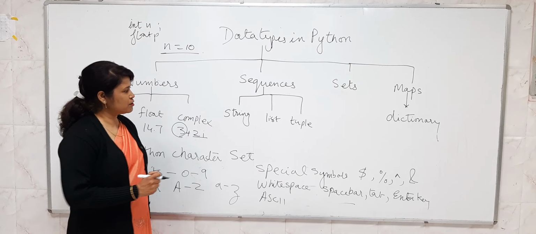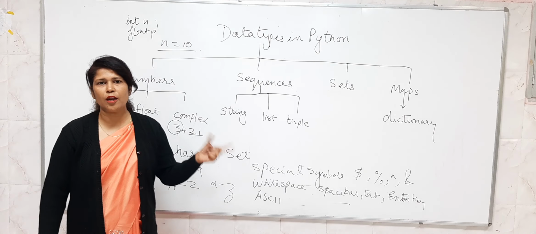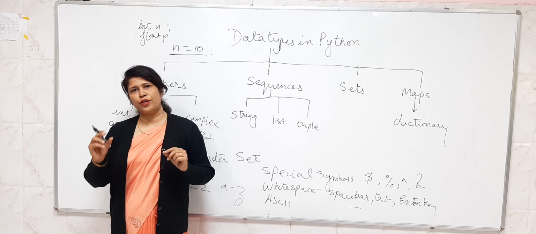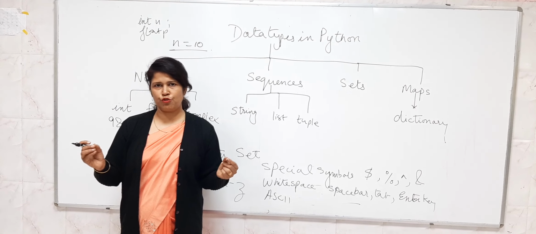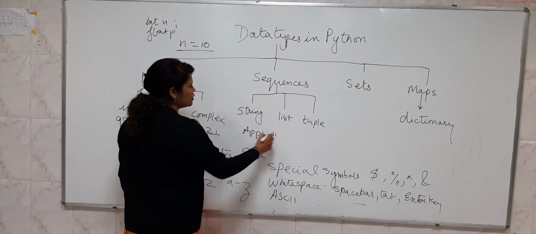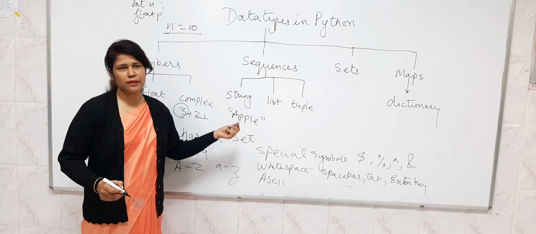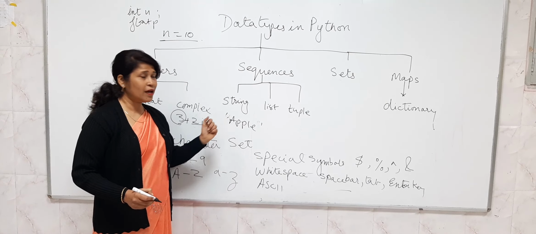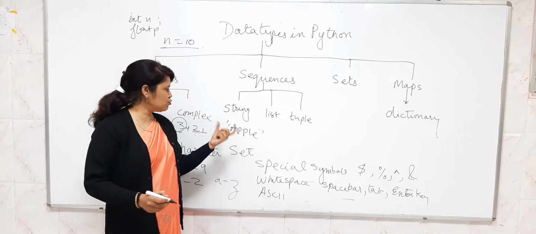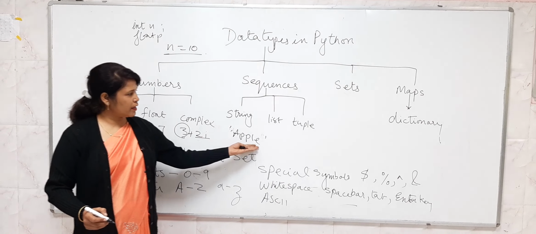Now what are strings? Strings can be any combination of characters in single quotes or double quotes. In Python we can write a string in single quotes also, and in double quotes also. So suppose I have written apple. This is a string. I can store it in single quotes also. It is allowed in Python. Unlike in Java, where we used to store strings in double quotes, in Python we can use single quotes also, or double quotes. It is a sequence of characters.